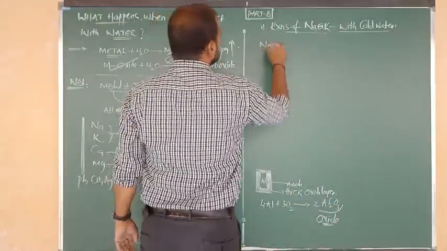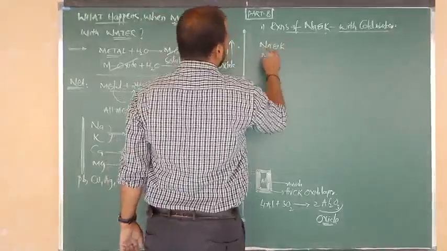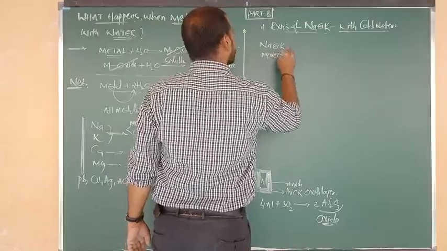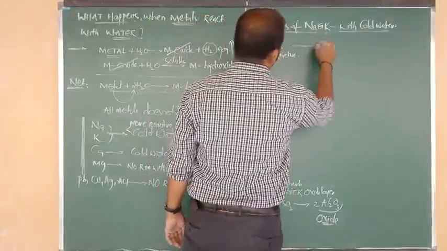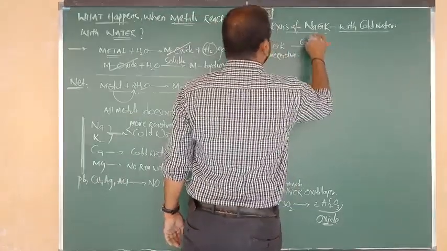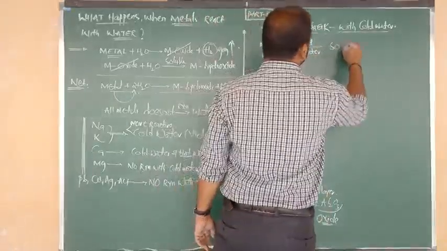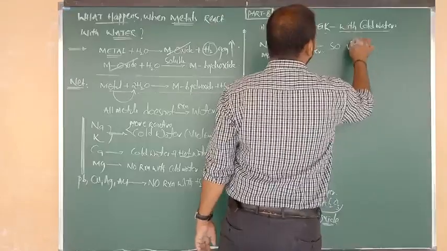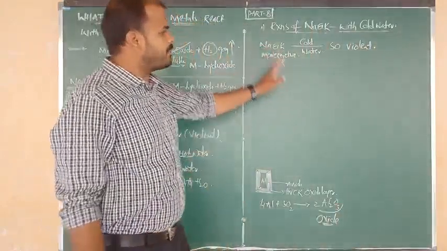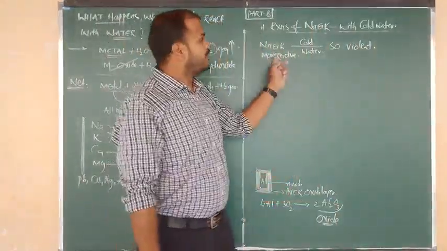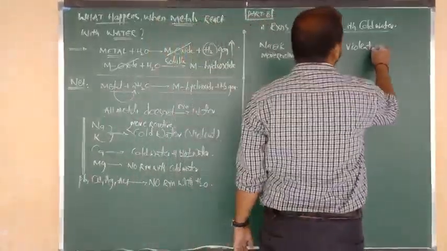Listen carefully. One is sodium and the other is potassium. You know very well both are more reactive metals. Due to their high reactivity, they show reaction with cold water, and it is a vigorous reaction, or we can say the reaction is so violent. So sodium and potassium react so violently with cold water.